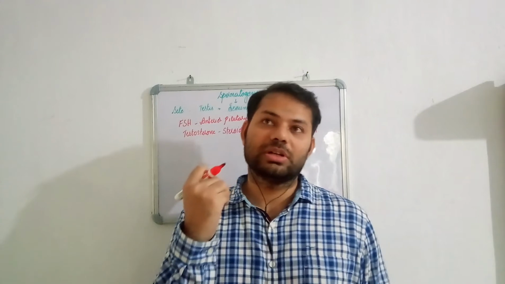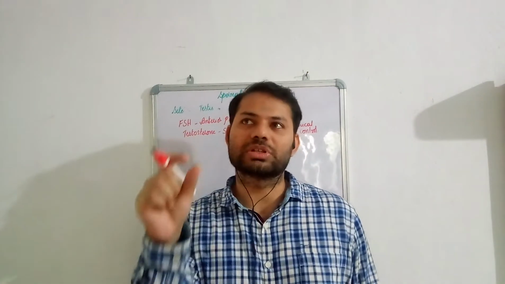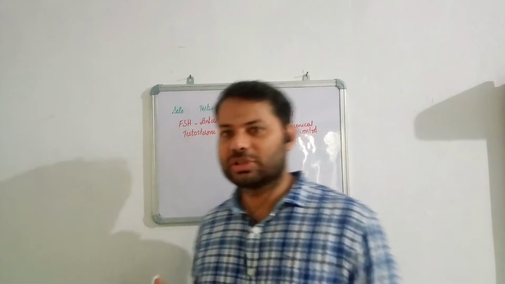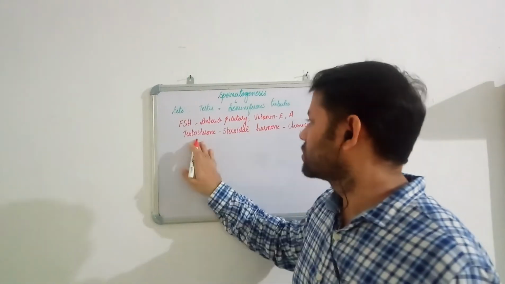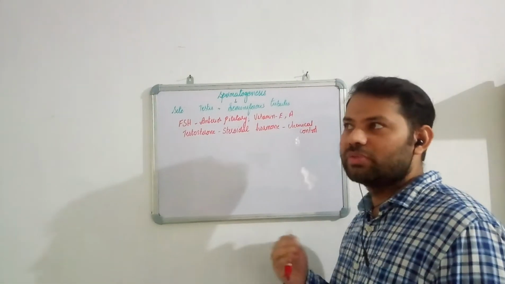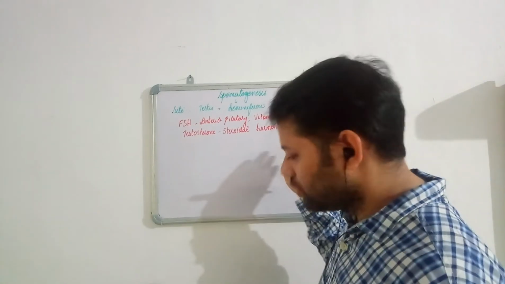And if the hormone is a proteinaceous hormone, then usually the receptors are present on the plasma membrane. This is a very famous question, asked a couple of times. So for steroidal hormones we usually have intracellular receptors rather than surface receptors.